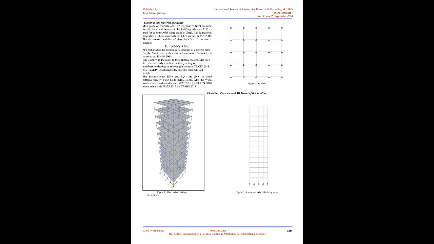Analysis. The design spectrum given in Figure 2 of IS 1893, Part 1, 2002 is used. Response spectrum analysis of the building model is performed using STAAD.Pro and ETABS. The lateral loads generated by STAAD.Pro correspond to seismic zone 3 and the 5% damped response spectrum given in IS 1893, Part 1, 2002.